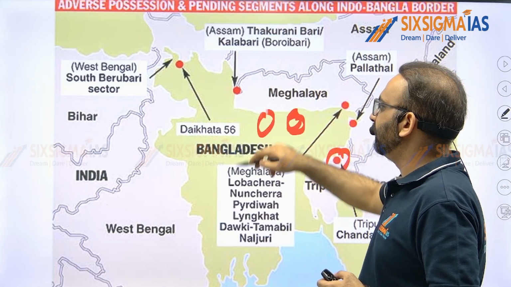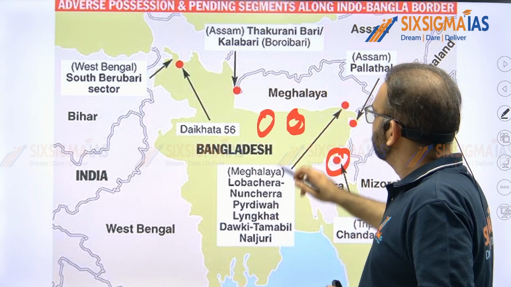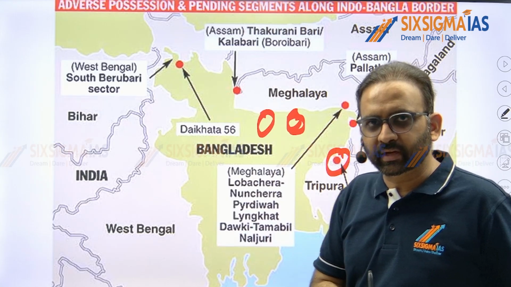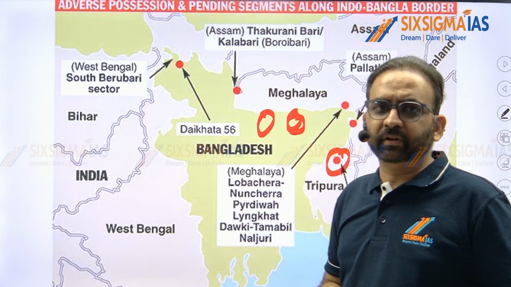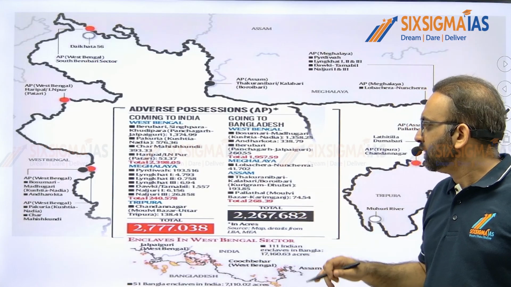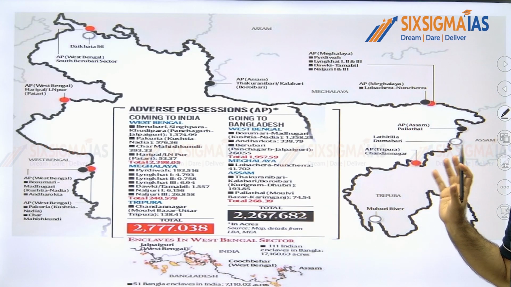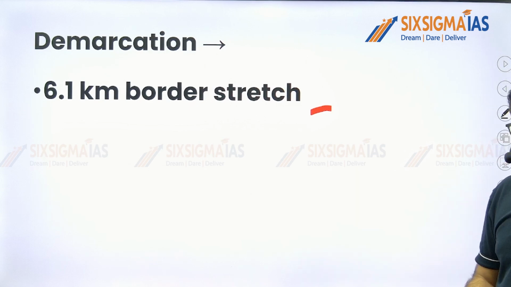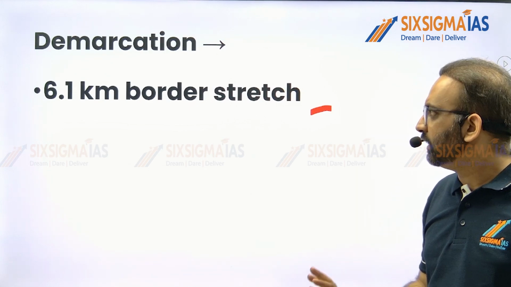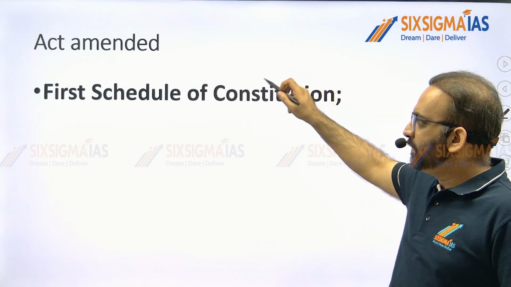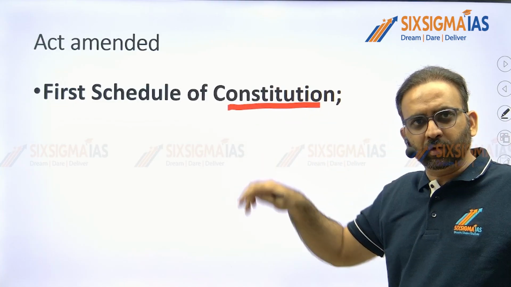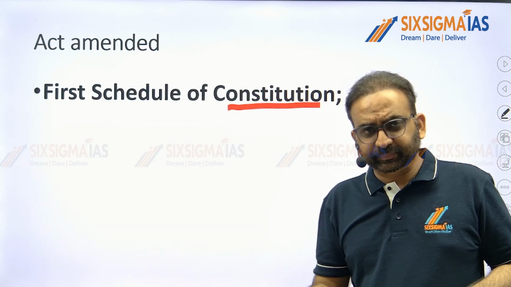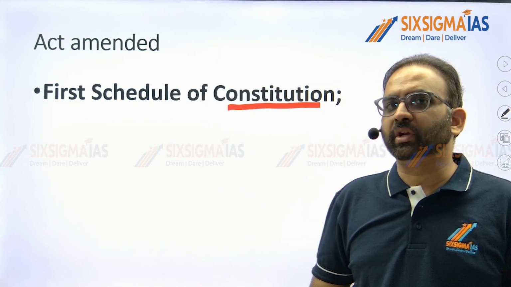Similarly, there were many adverse possession territories of Bangladesh held by India and many of India held by Bangladesh. So by this agreement, there was exchange of adverse possessions also. So not only enclaves were exchanged, but also adverse possessions. Clear? Third, the boundary was also demarcated where it was not earlier. So basically, the Act amended the First Schedule of the Constitution. The territory of India is prescribed in the First Schedule of the Constitution. That's why it required a Constitutional Amendment Act.